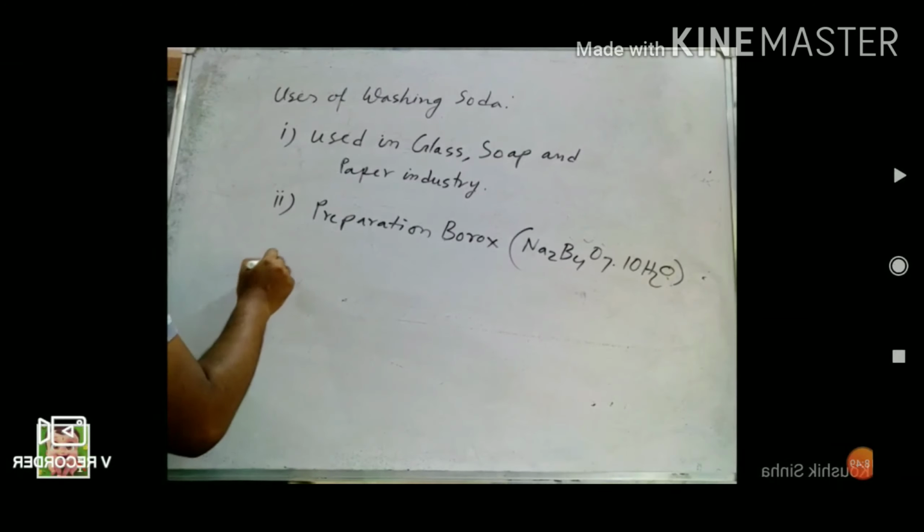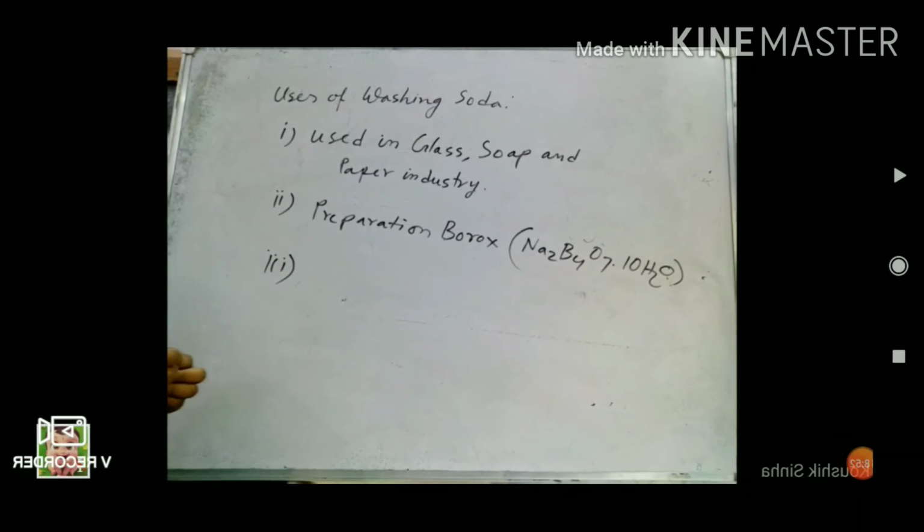Third use, it is used to remove permanent hardness of water.